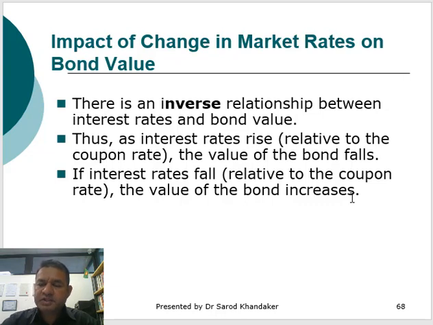The main reason behind this is because there is a relationship between them, and that's an inverse relationship. If the market interest rate goes up, because the bonds are paying fixed coupon payment and fixed interest rate, you can say it that way as well. If the interest rate in the market goes up, but the bond coupon payment remains the same, then the investors would like to invest in other instruments which give them more return rather than the bond. And the same thing happens if the interest rate goes down. So the bond becomes more attractive, because the market interest rates are not very attractive for the investors anymore.